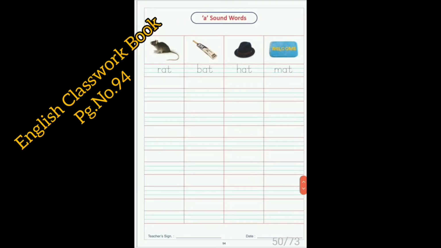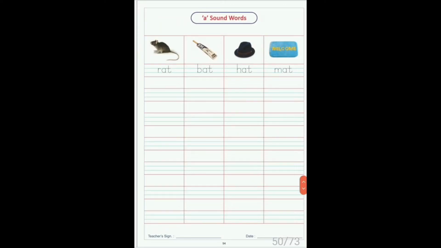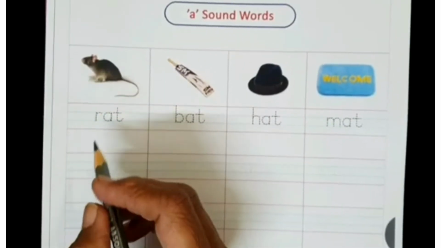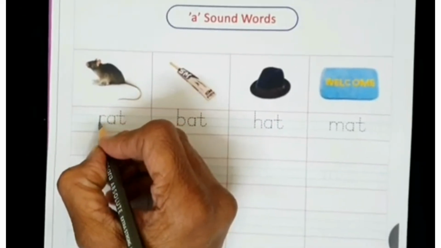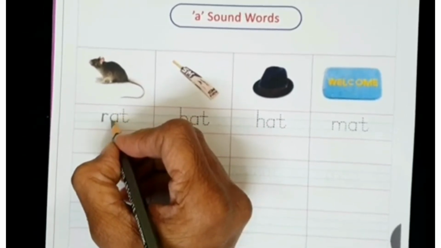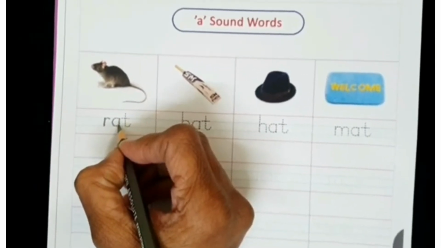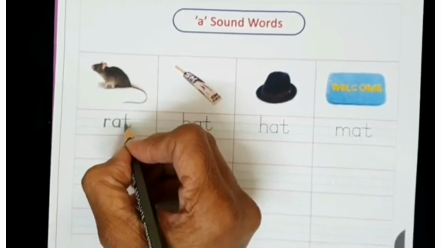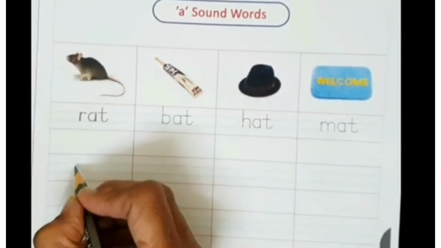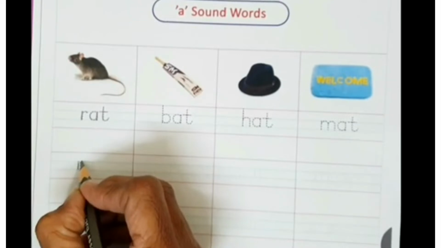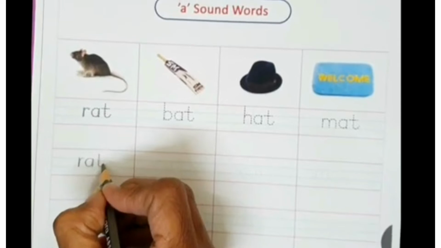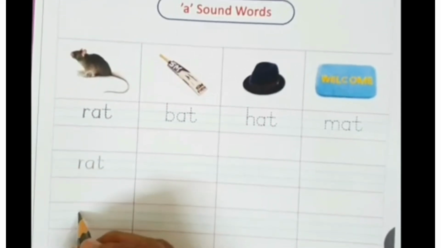Children, please open English class workbook, page 94 to write A sound words. What is this? This is a red. So, standing line, go up and a turn. R, C curve, go up and come down. That is A, standing line and a turn and a sleeping line. That is T, R-A-T, red.